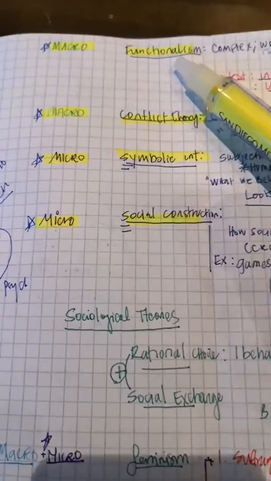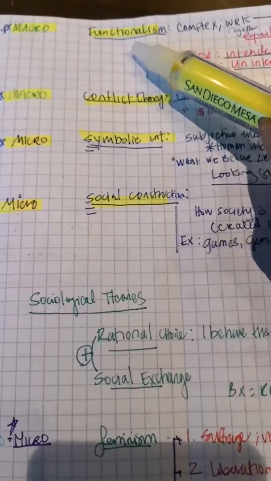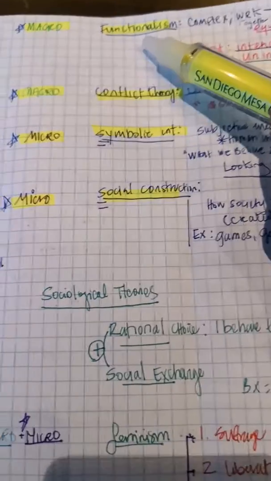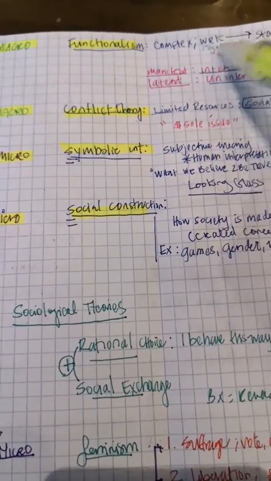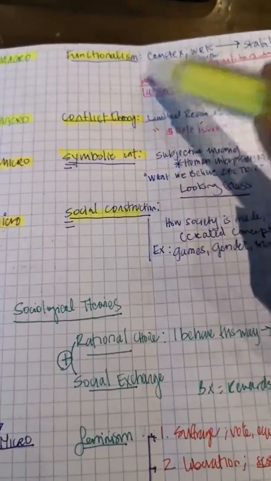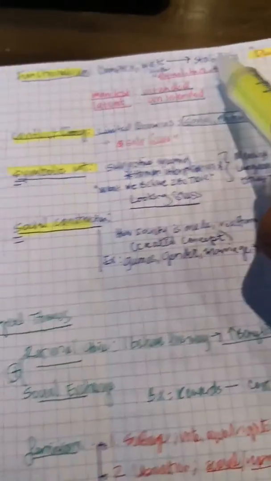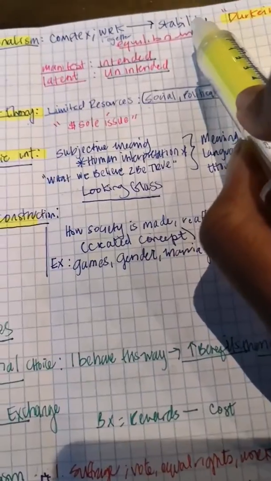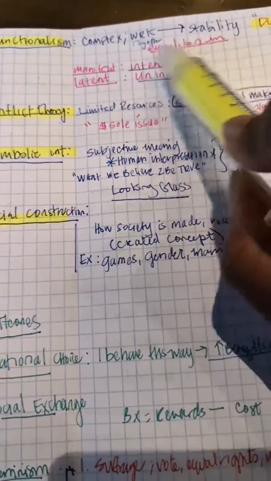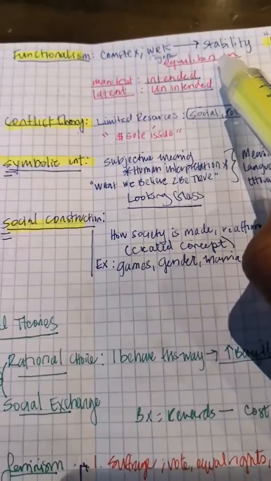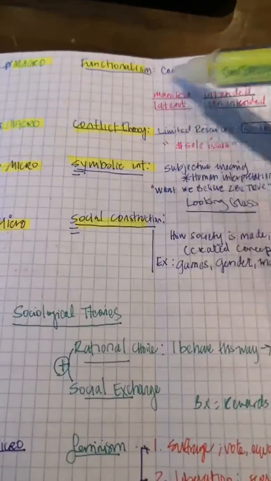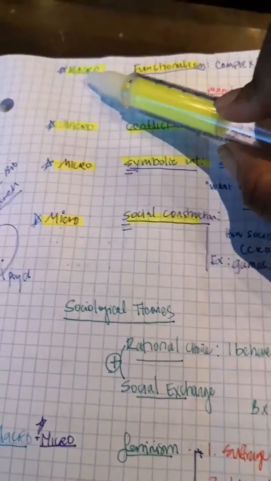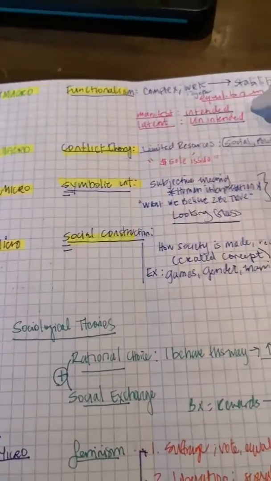We'll start with functionalism. The best way to think of functionalism is the word functionalism. So specifically that it's complex, right? And as a society, a society will work together, even though it's complex, to obtain social stability. And as they work together, the goal is to reach some sort of social equilibrium. And this theory was proposed by Durkheim. And then you have to know that, since you're thinking of this as a complex society, you want to think this is on a macro level.